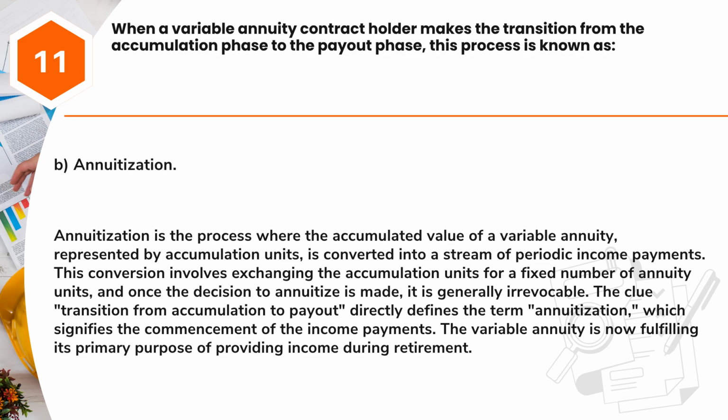The clue, transition from accumulation to payout, directly defines the term annuitization, which signifies the commencement of the income payments. The variable annuity is now fulfilling its primary purpose of providing income during retirement.